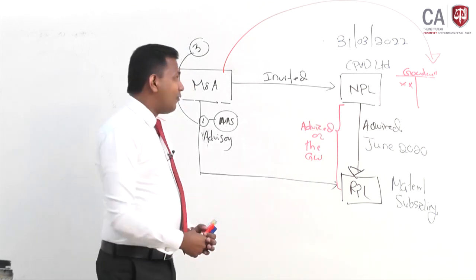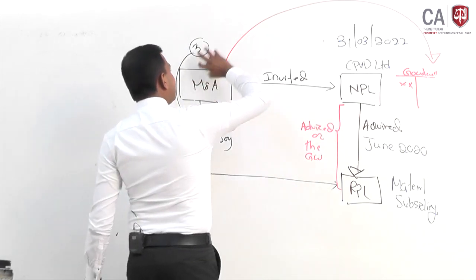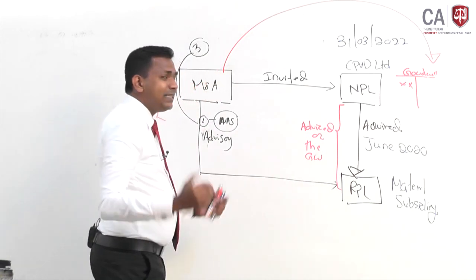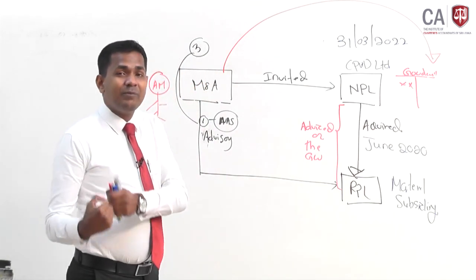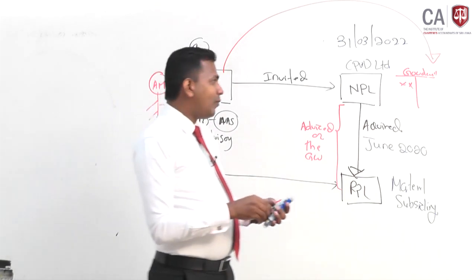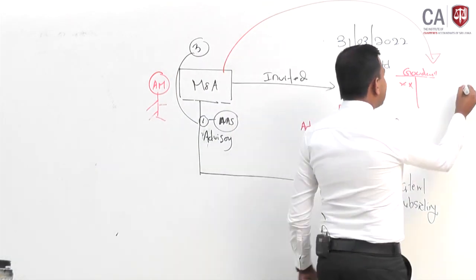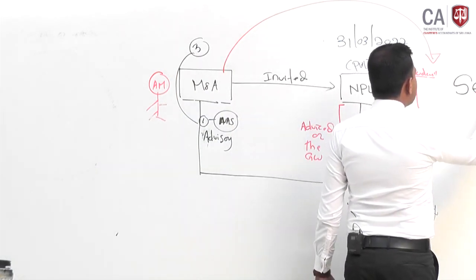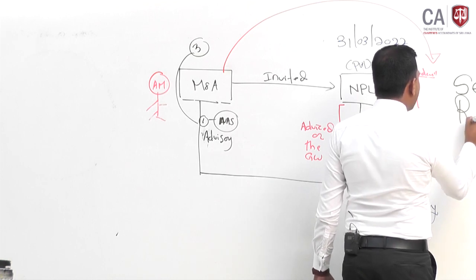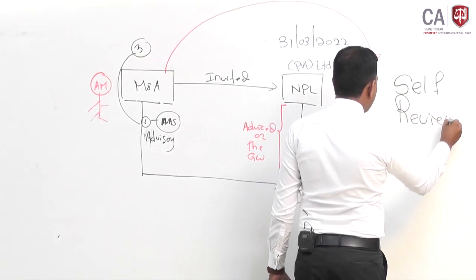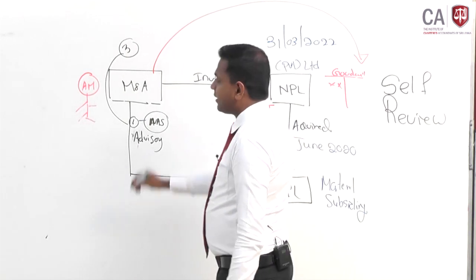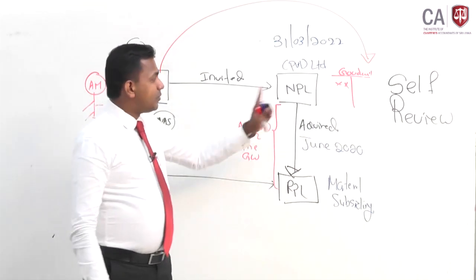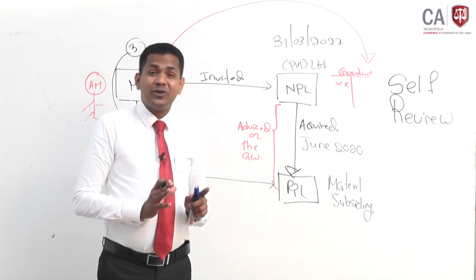So when subsequently M&A comes and checks the goodwill of NPL, who decided that? With the help of the same audit firm. So therefore, you can see a self-review threat could arise if you undertake this audit.